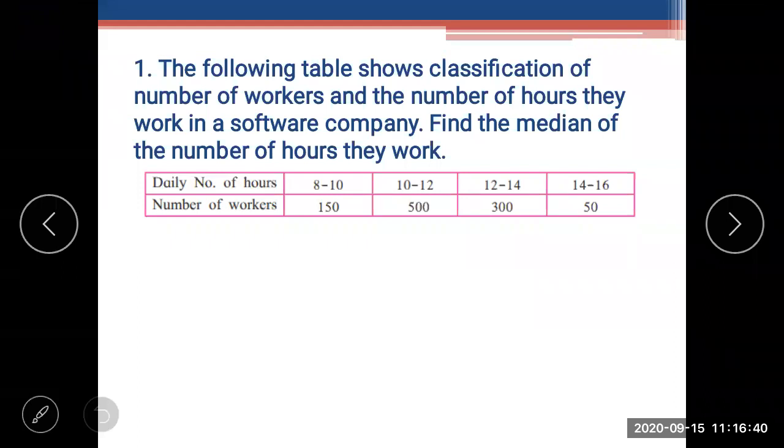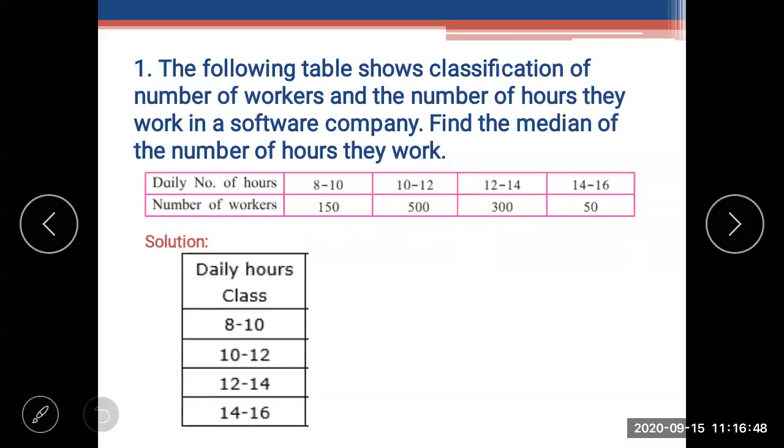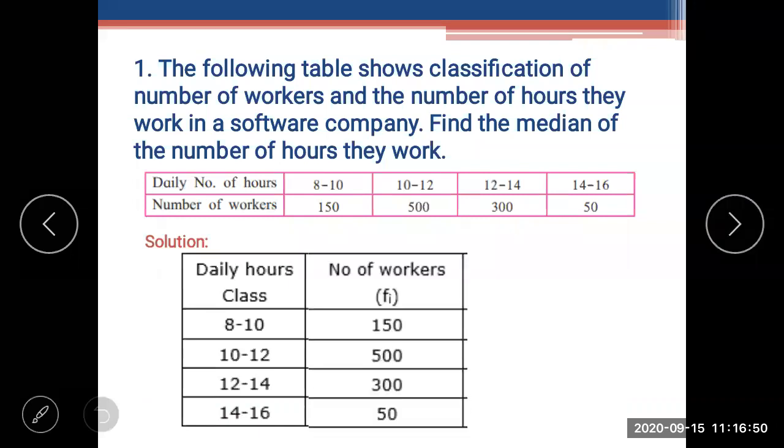Correct. Now 150 is added to 500. What will it become? Tell me fast. 150 plus 500 is 650. 650 plus 300 is 950. 950 plus 50 is 1000. Yes, good. So now it is the cumulative frequency. Now you have to add the frequency. What is the sum of the frequency? The frequency is 1000 only.